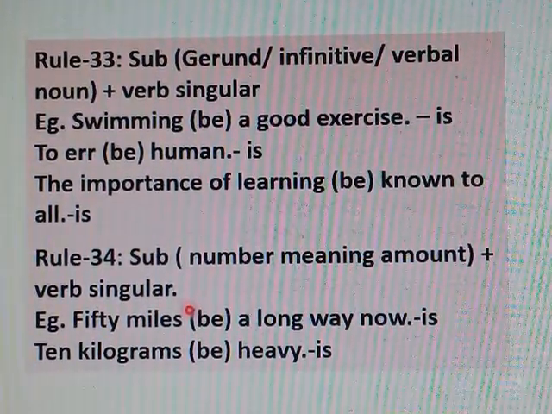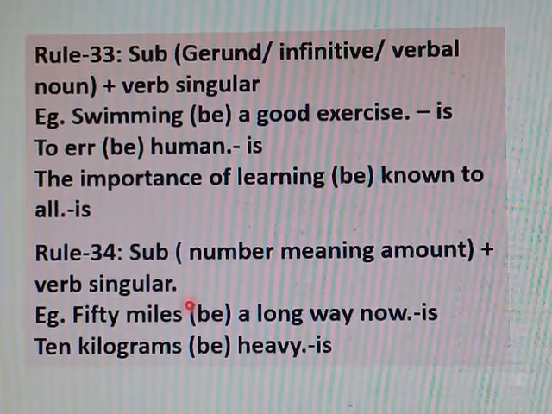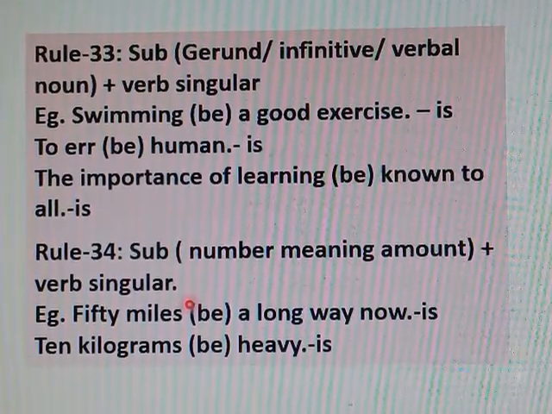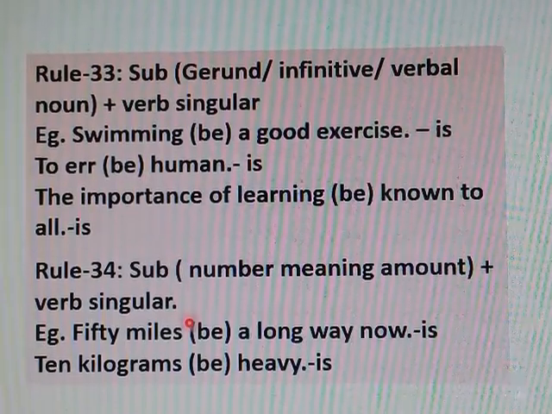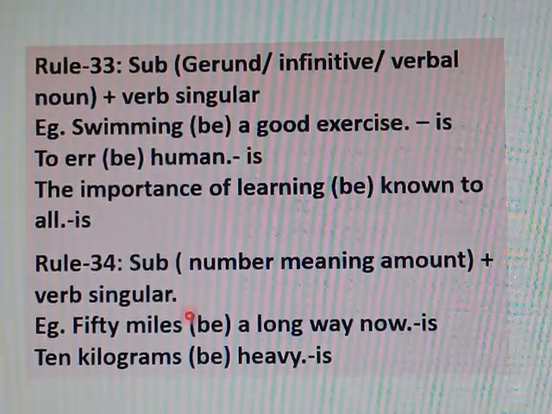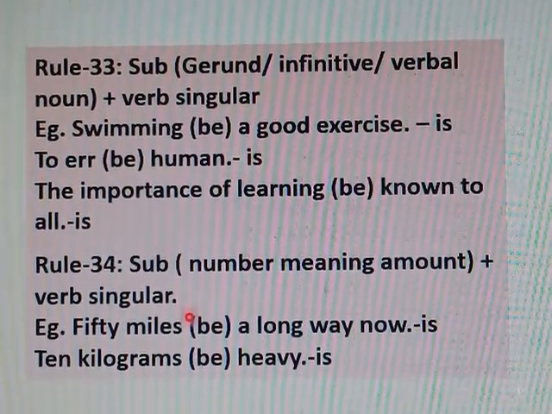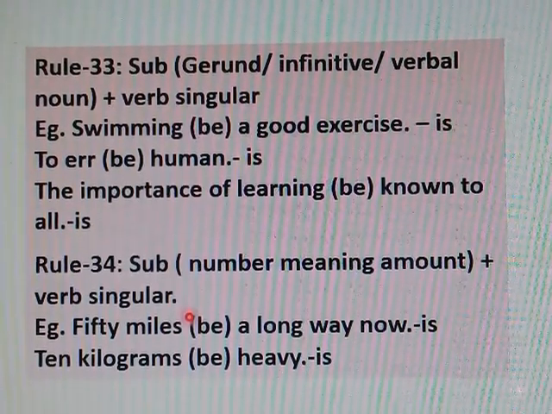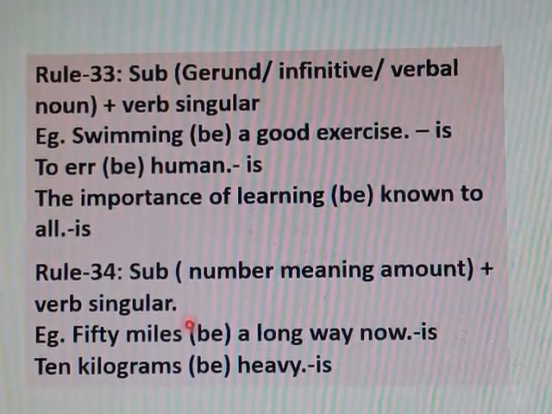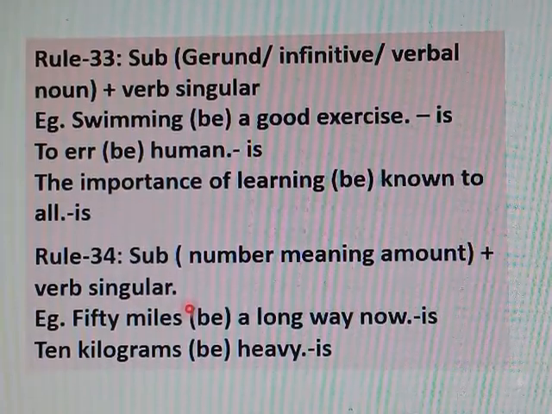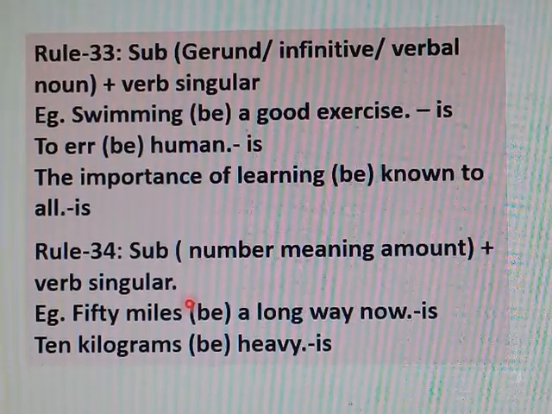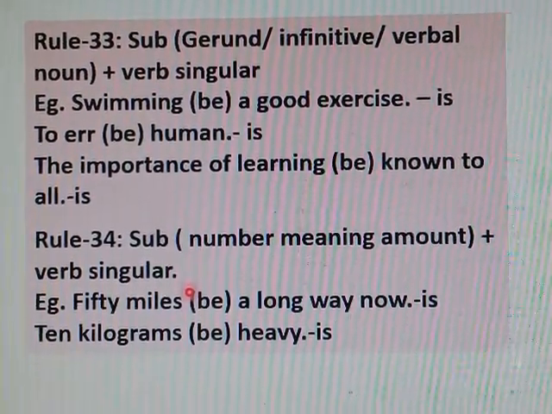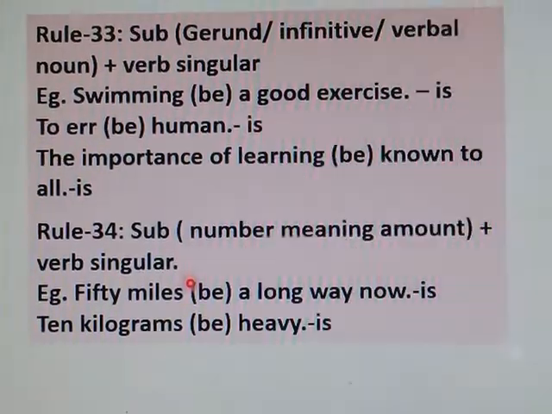Rule number 34, subject number meaning amount. There are some nouns or subjects that are numbers, but these numbers just mean amount.